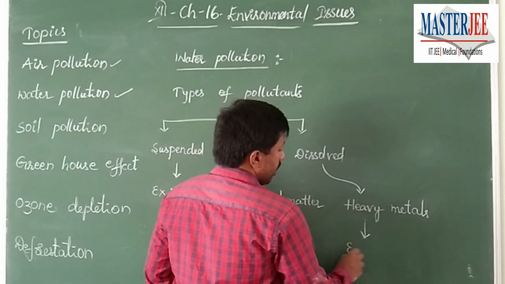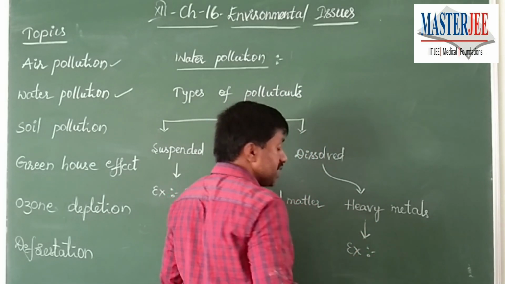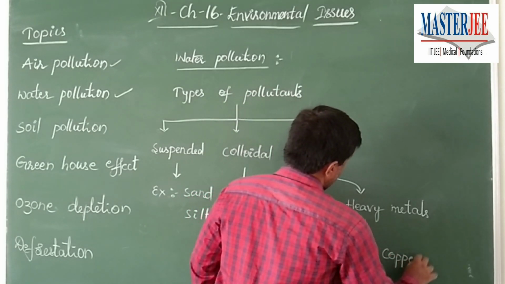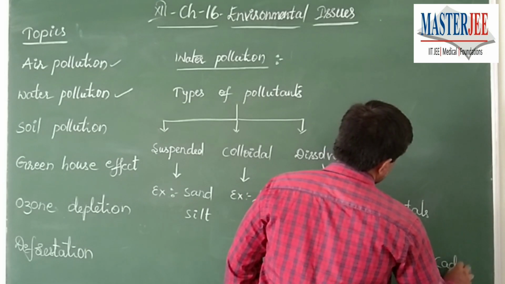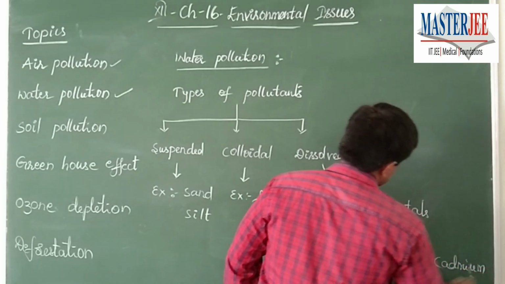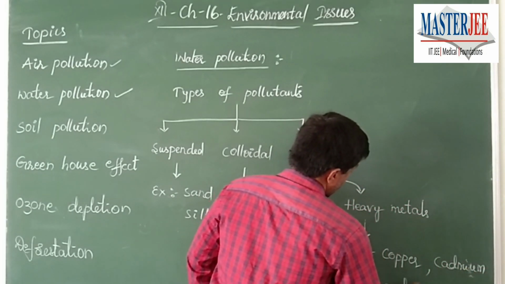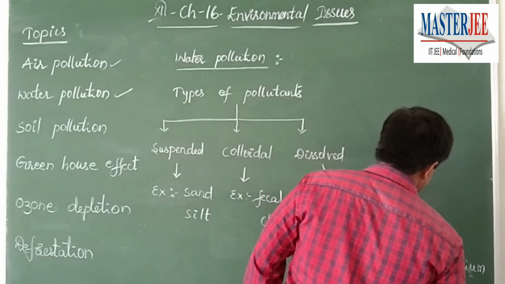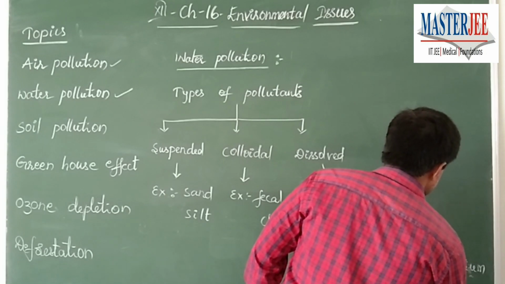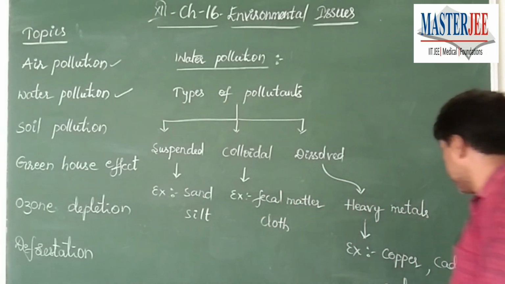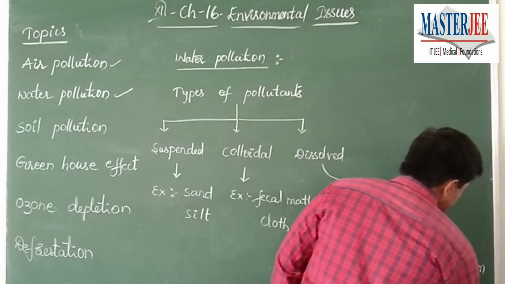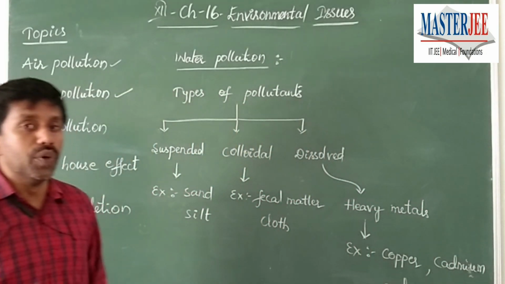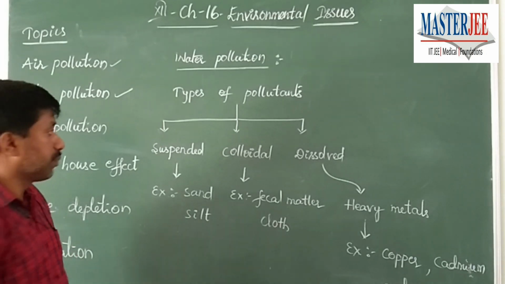Heavy metals that are found in water pollution and change the water quality include copper, cadmium and mercury. Along with it, we can also take lead. These are mostly the heavy metals that pollute the water and change its quality.